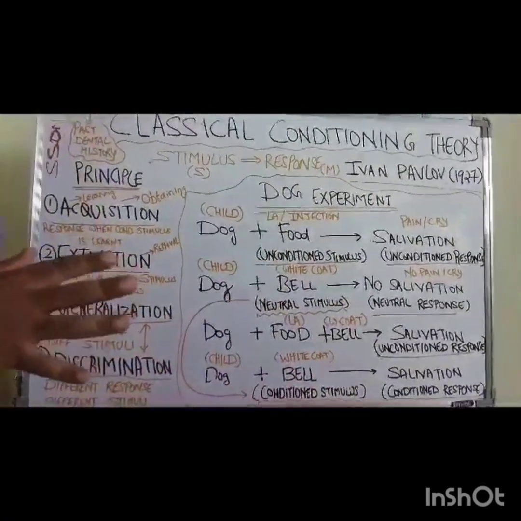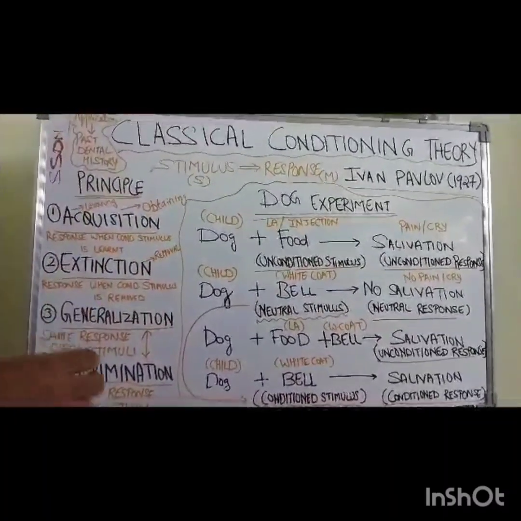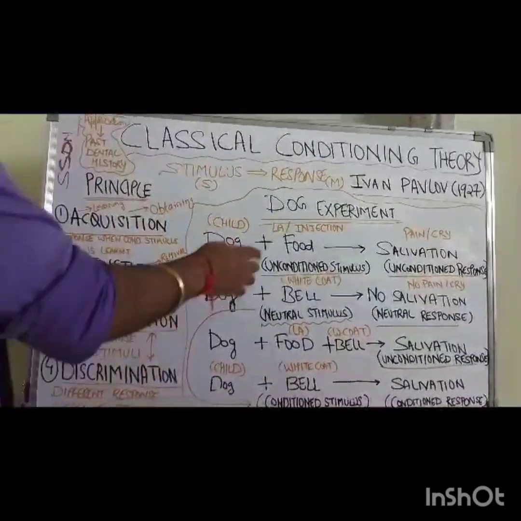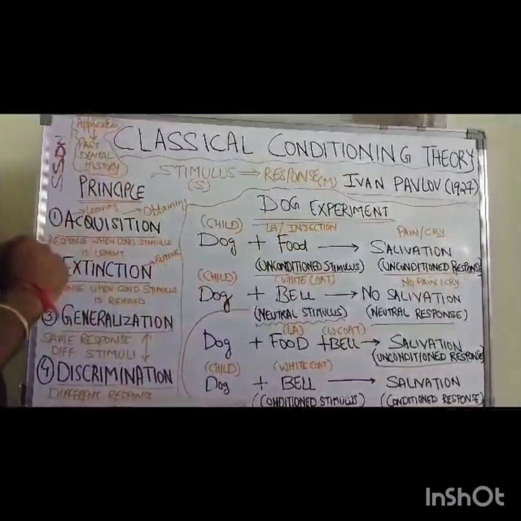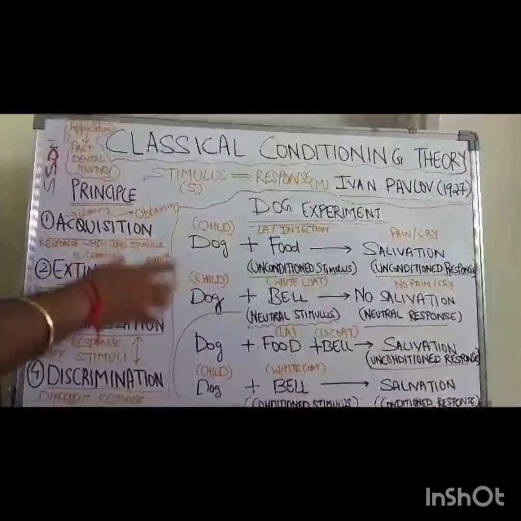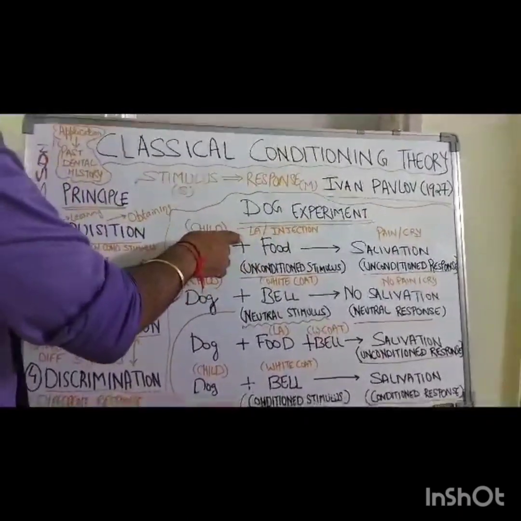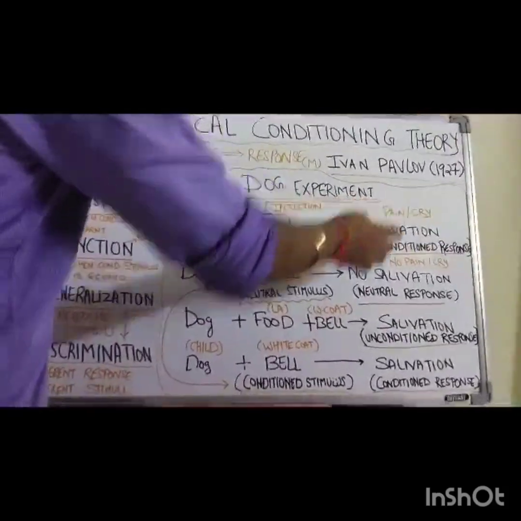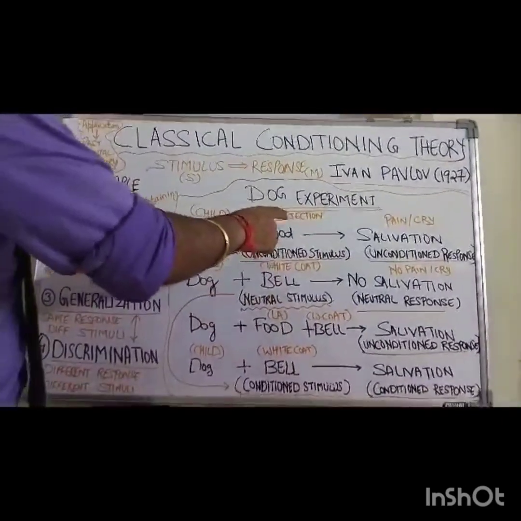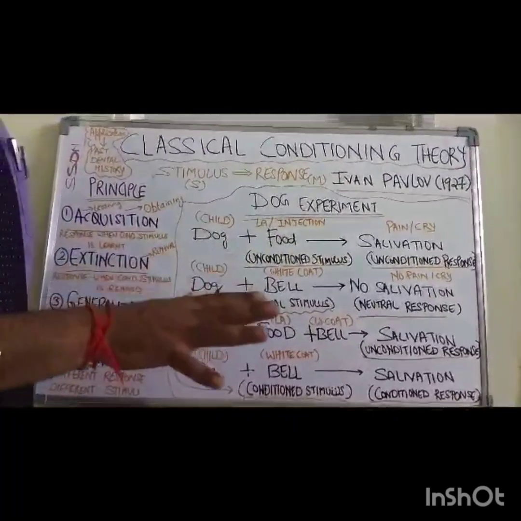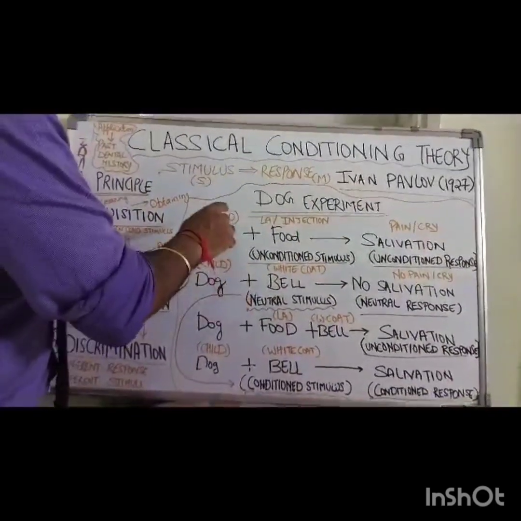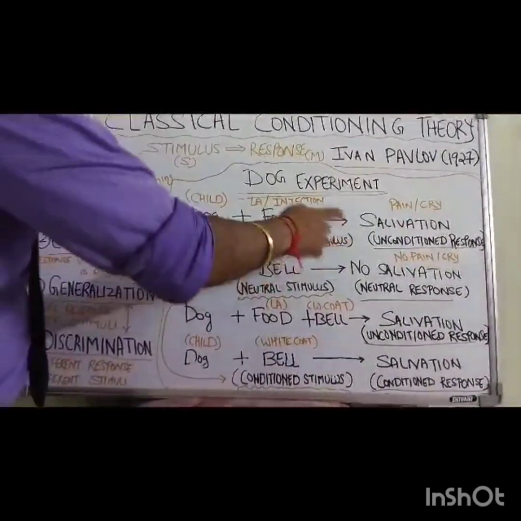Now, why are we teaching this dog experiment in child psychology? You can replace the dog with a child and replace the food with injection or local anesthesia. When a child comes to you in the dental operatory and, for example, you have to do a pulp therapy, you need to give an injection or local anesthesia. The child feels the pain or may cry. So the injection is an unconditioned stimulus because there is no condition about it. If you give an injection to me, I also feel the pain and may cry. So it is natural.